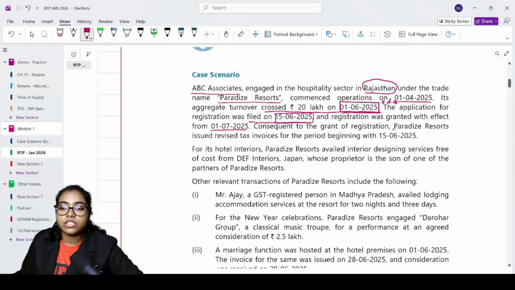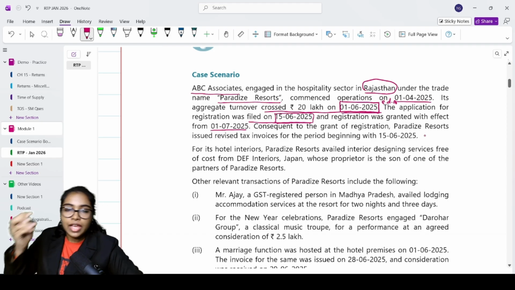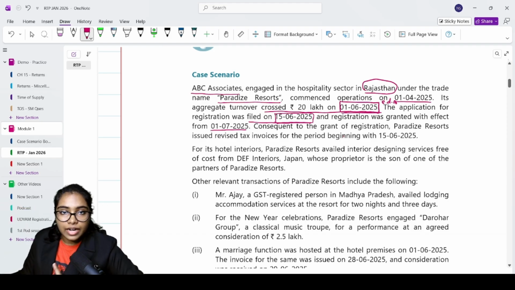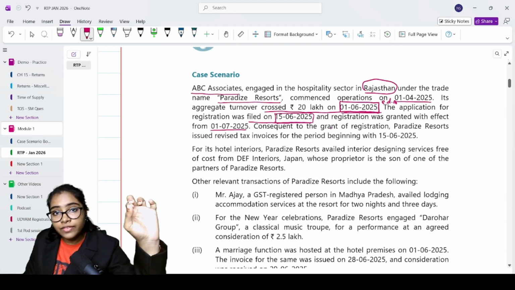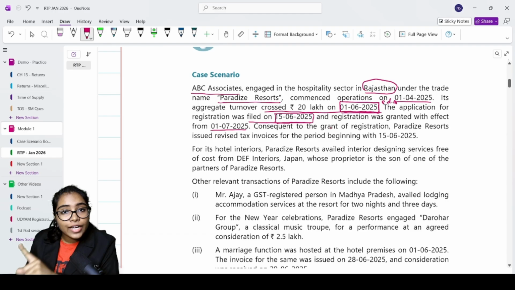Consequent to the grant of registration, Paradise Resorts issued revised tax invoice for the period beginning with 15/6/2025. Now we saw the first question was regarding revised tax invoice. So we've learned that you can issue revised tax invoice for the period from your effective date of registration to the date of grant of certificate of registration.